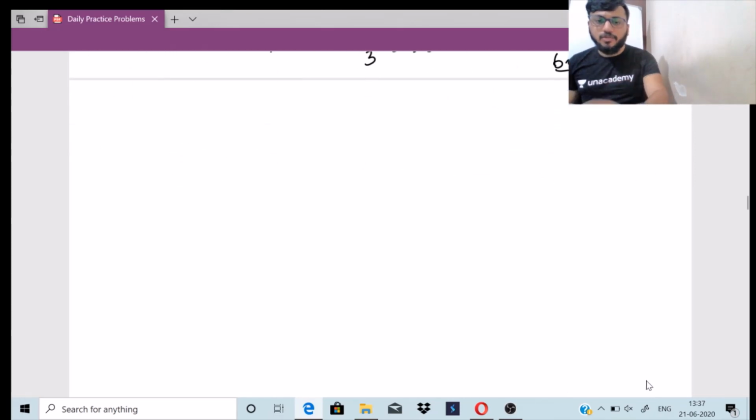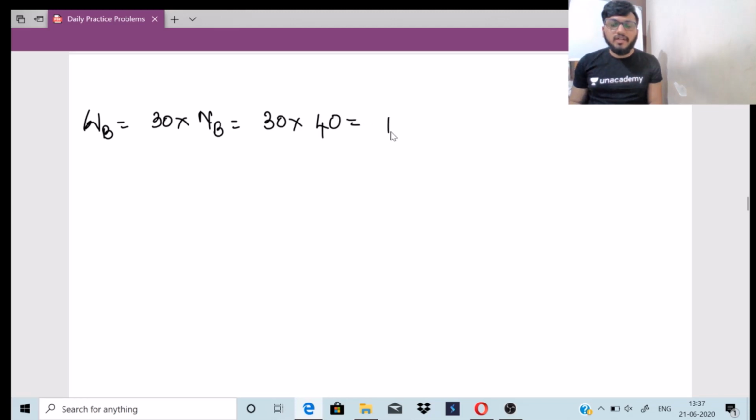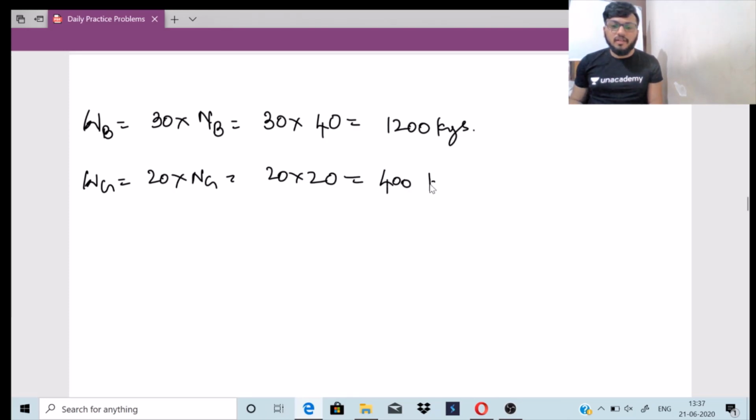So let us substitute in these equations. We have WB is equal to 30 into NB. 30 is the average weight. NB is 40. So 30 into 40 is equal to 1200 kgs. We have WG is equal to 20 into NG, which is 20 into 20, which is nothing but 400 kgs.